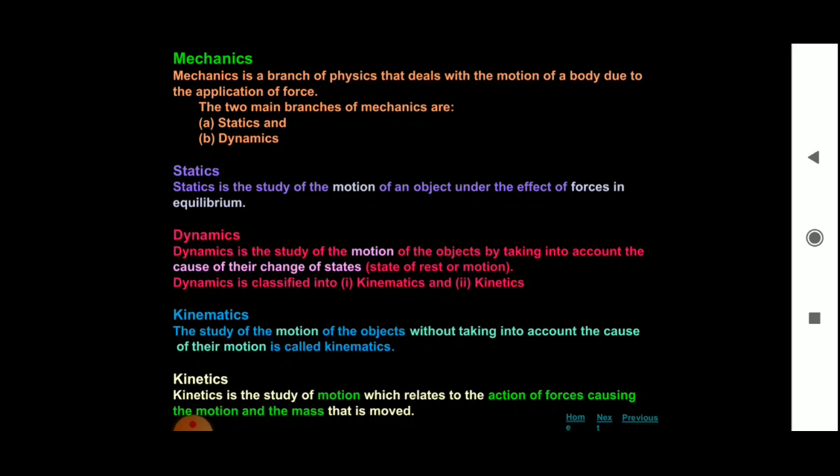Dynamics is the study of objects in motion, whereas statics is the study of objects at rest. Kinematics is a study of motion without considering its cause. Kinetics is a study of motion considering its cause.